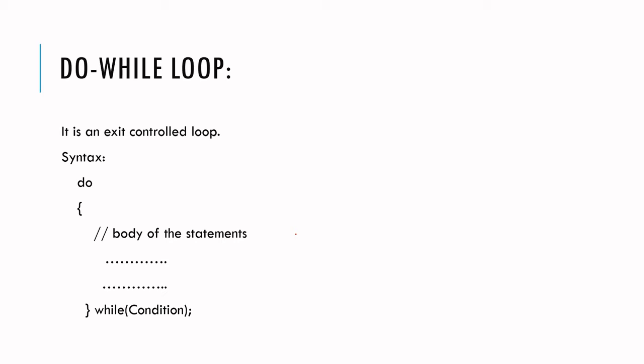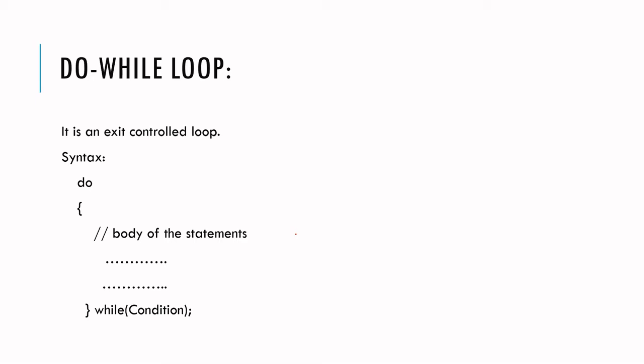So far we have discussed three loops: the for loop, while loop and do while loop. In the earlier video, we discussed the for loop. In this video, we are discussing the while and do while loop.